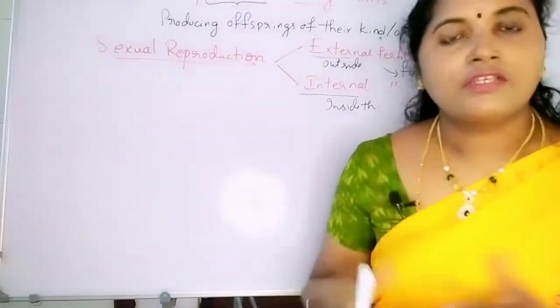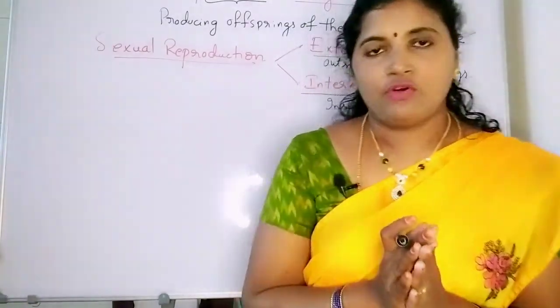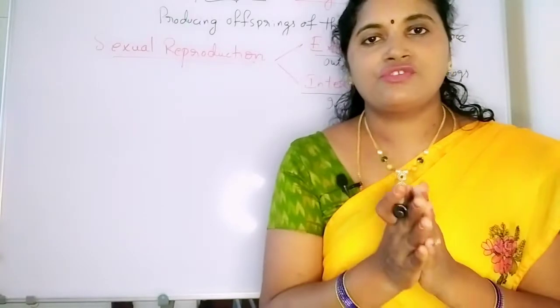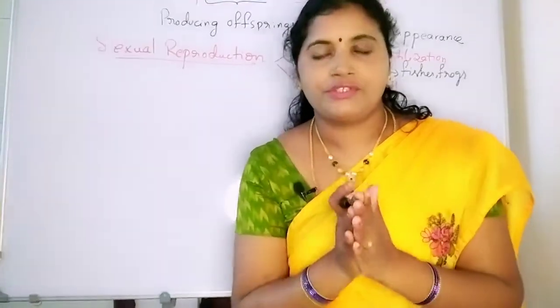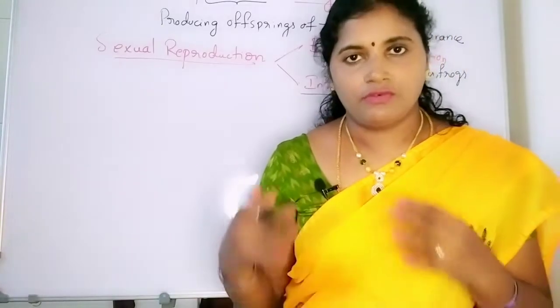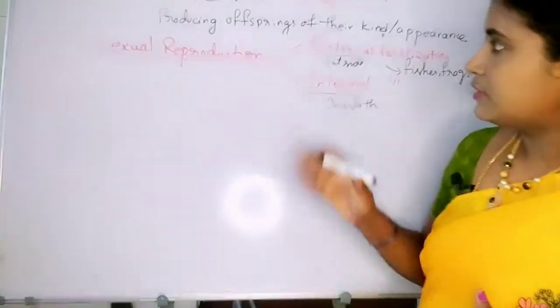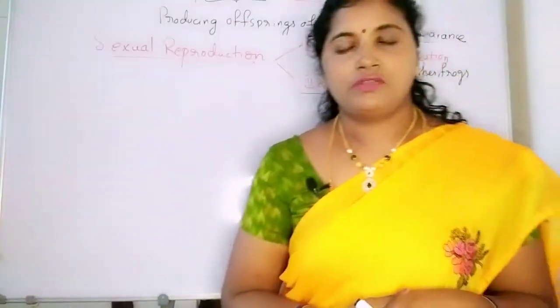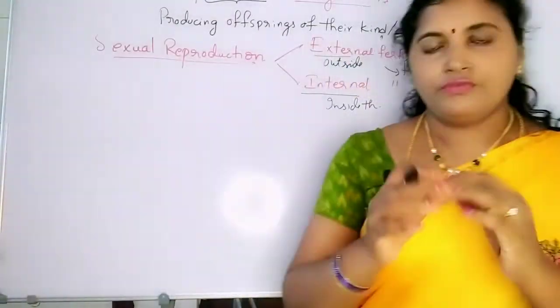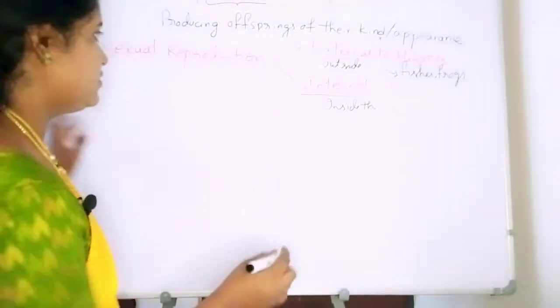Then internal fertilization, where the fertilization takes place inside the body. Why? Because, based on the internal structural organization of the animals, the difference is going to take place in the fertilization. In sexual reproduction, we have three stages, three events. One by one we'll see.